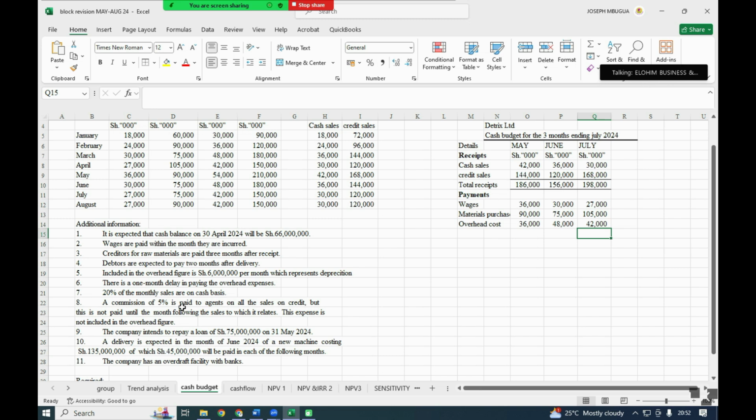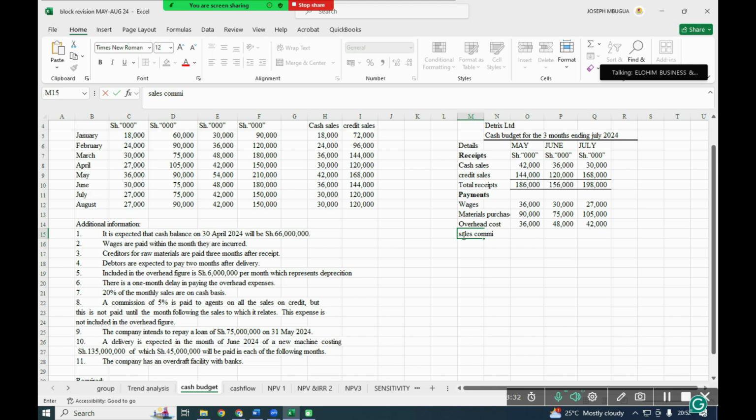And number 8, a commission of 5% is paid to agents on all the sales on credit, but this is not paid until the month following the sales to which it relates. This expense is not included in the overhead figure. So we have a sales commission, because it is based on sales.